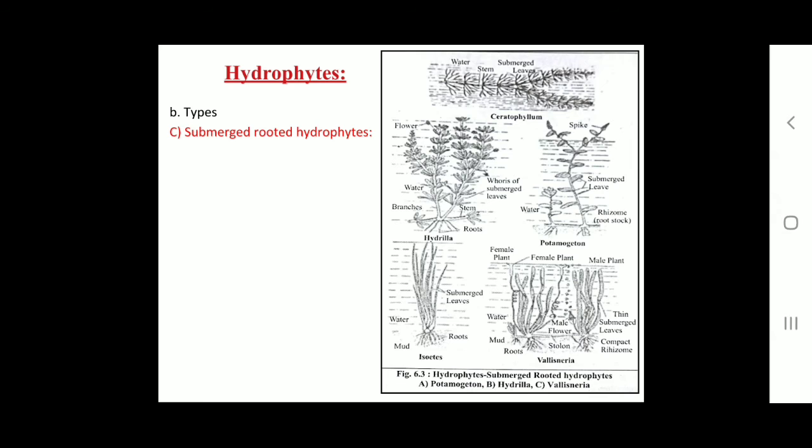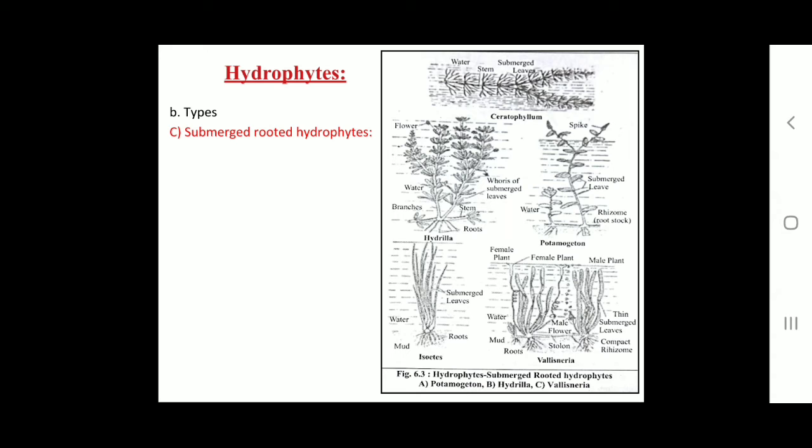Then the next type of hydrophytes, that is rooted hydrophytes with floating leaves. These plants have their roots fixed in mud, but the leaves have long petioles which keep them floating on the water surface. They grow normally in shallow water regions. These include Nymphaea, Nelumbo and Marsilea. Then the third type, that is submerged rooted hydrophytes. They are rooted hydrophytes. They are completely submerged in water. They are restricted to shallow regions where the plants can get an adequate supply of light. Examples: Hydrilla, Vallisneria, Potamogeton.